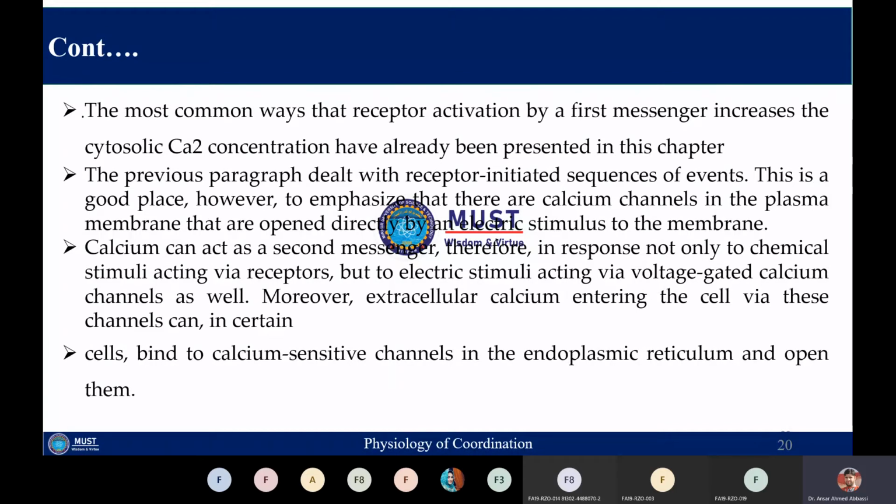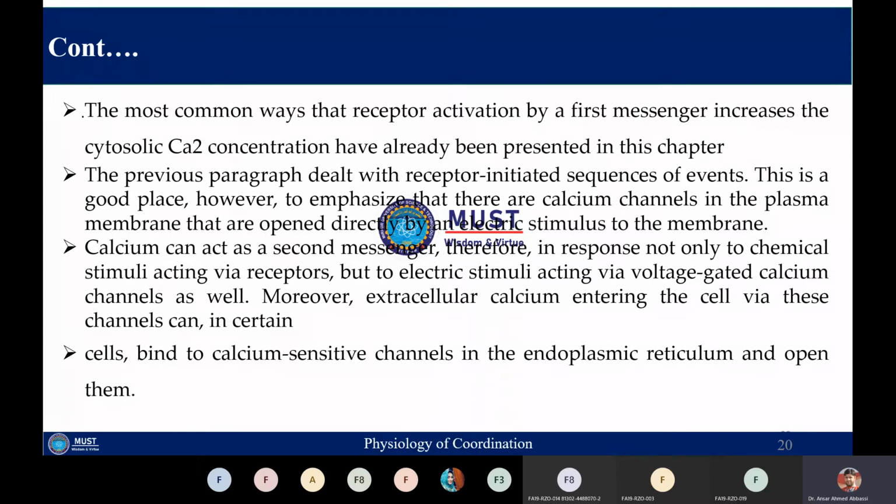and calcium can act as second messenger in response not only to chemical stimuli, which means those acting via the receptors, but also to electrical stimuli, which can be directly applied to the calcium channels. Those are not ligand gated calcium channels, those are the voltage gated calcium channels.